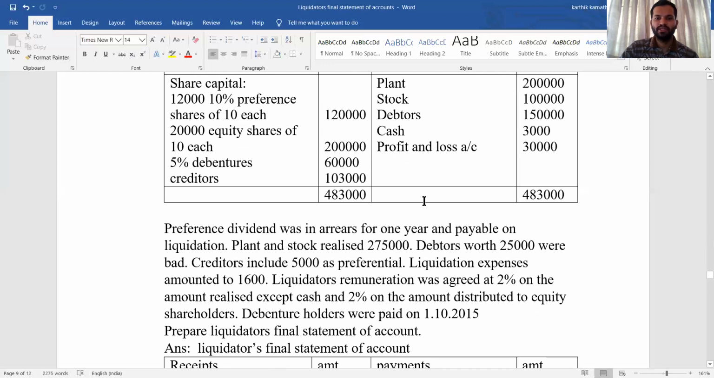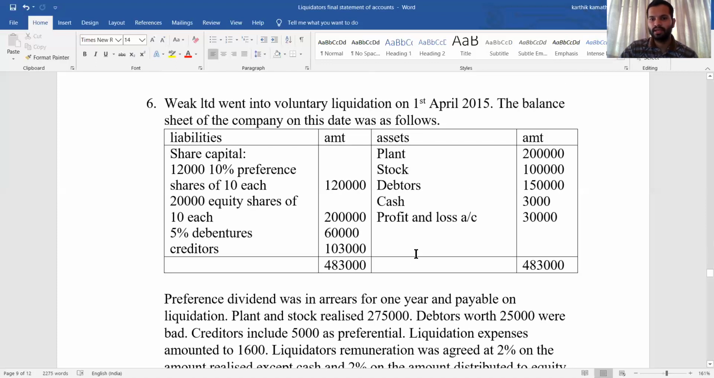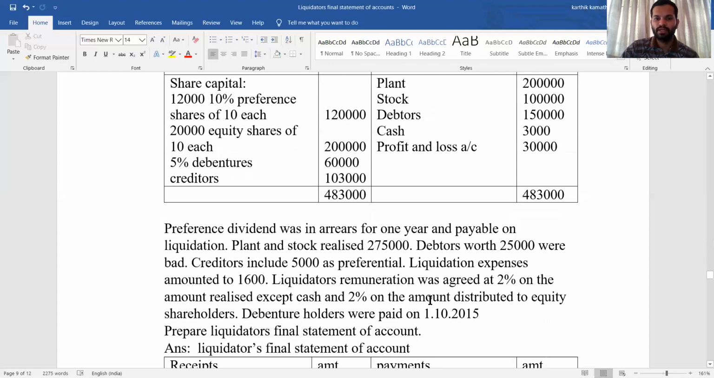Preference dividend was in arrear for 1 year and payable on liquidation, and dividend is usually paid after paying off preference capital. Plant and stock realized 2,75,000. Debtors worth 25,000 were considered as bad. So that means while writing the realized amount, deduct this 25,000 from the original amount: 1,50,000 minus 25,000, 1,25,000. Creditor includes 5,000 as preferential. Liquidation expenses amounted to 1,600.